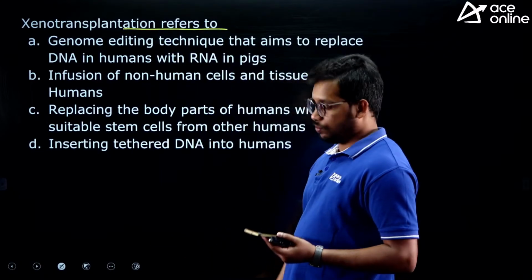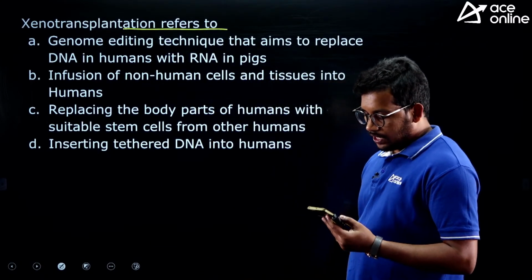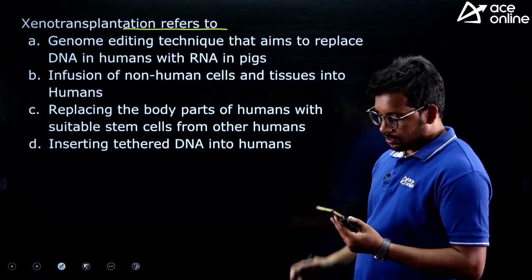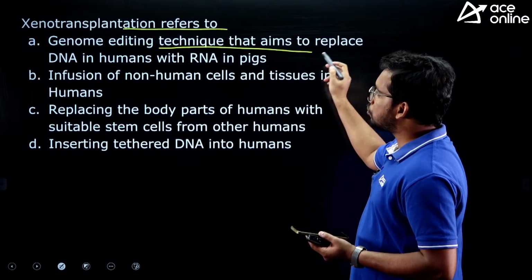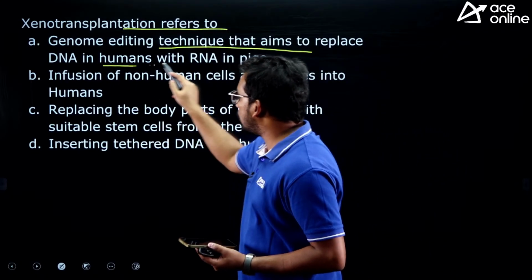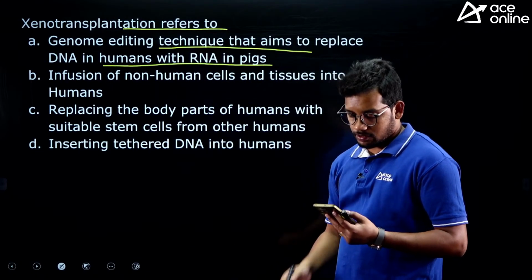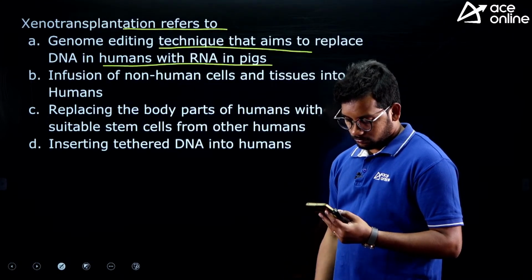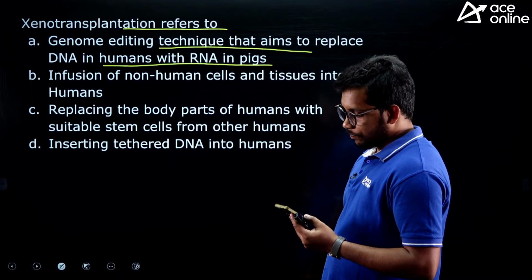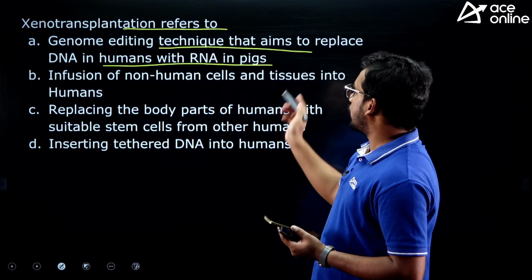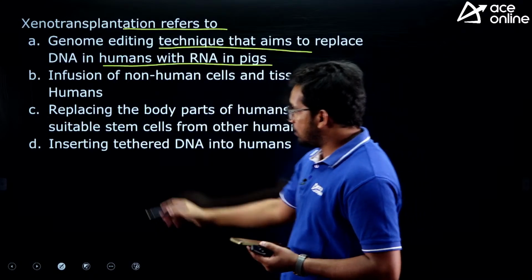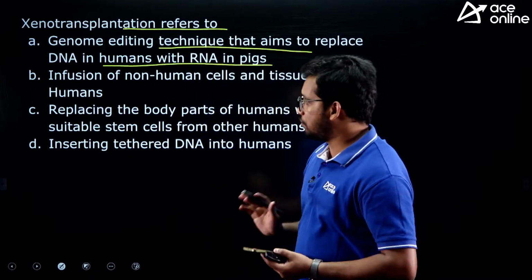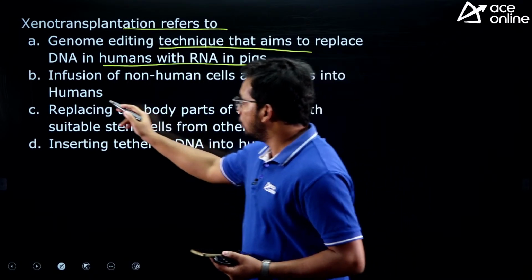Xenotransplantation refers to: a genome editing technique that aims to replace DNA in humans with RNA in pigs. This is an application based question, let's see who will answer this.